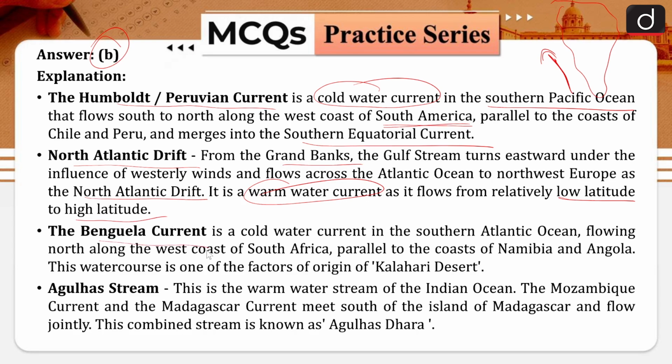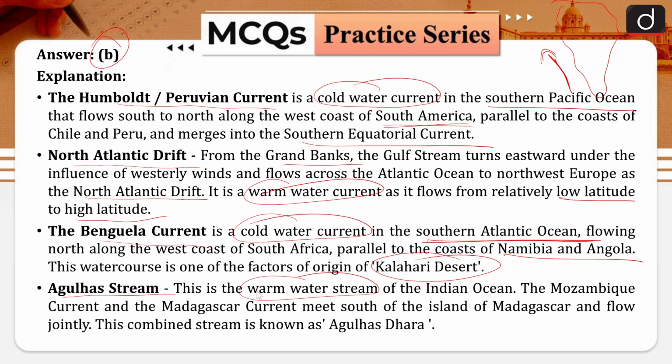Then the Benguela current is a cold water current in the southern Atlantic Ocean. So the southern part of the Atlantic Ocean, it flows north along the west coast of South Africa parallel to the coast of Namibia and Angola, and this water course is one of the factors of the origin of the Kalahari Desert. Then comes the next, which is the Agulhas stream.